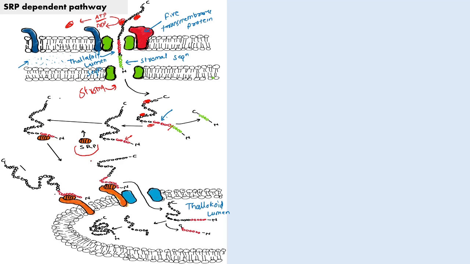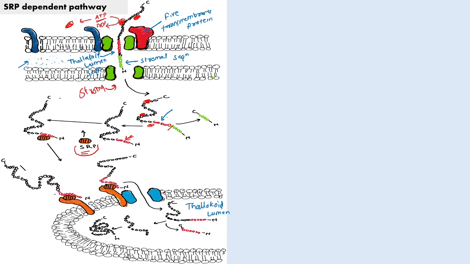This SRP is similar to the secretory pathway SRP, the signal recognition particle. Similarly, in the chloroplast there is an SRP for the thylakoid protein. So this thylakoid lumen targeting sequence is recognized by this SRP protein, and a thylakoid protein and SRP complex is formed.